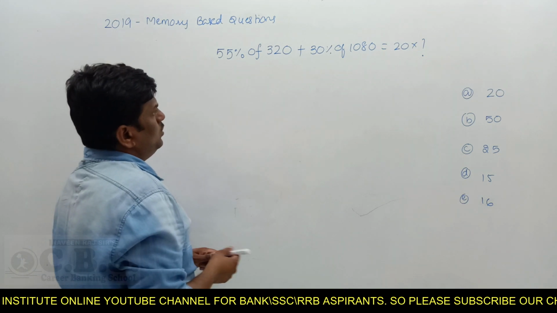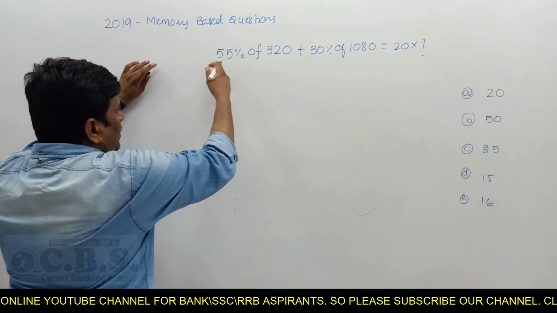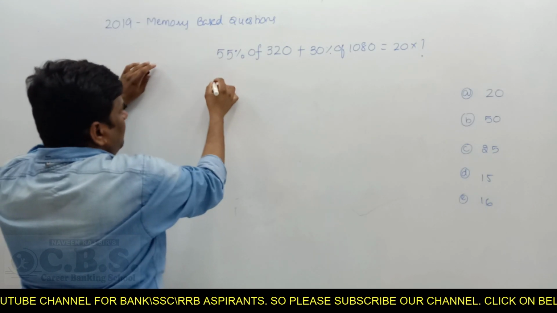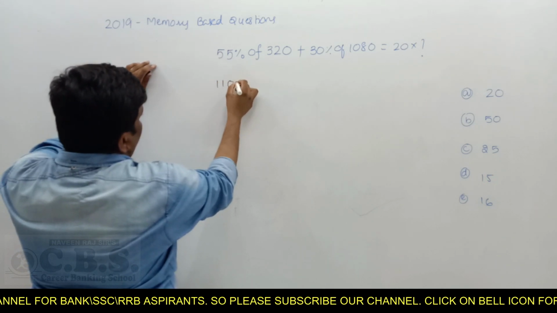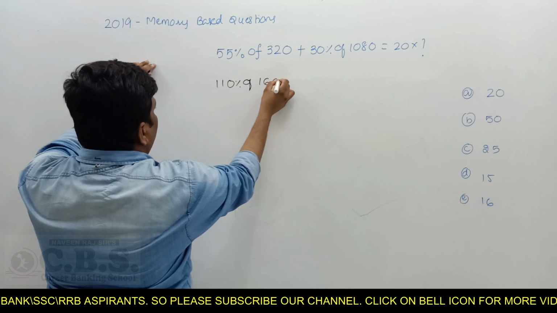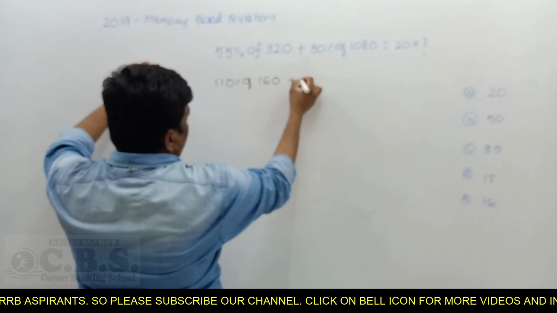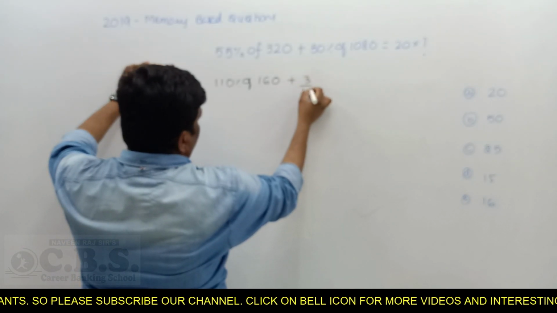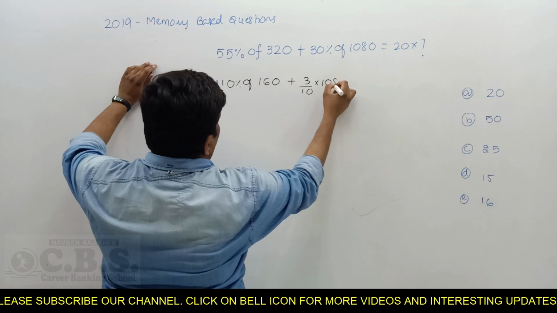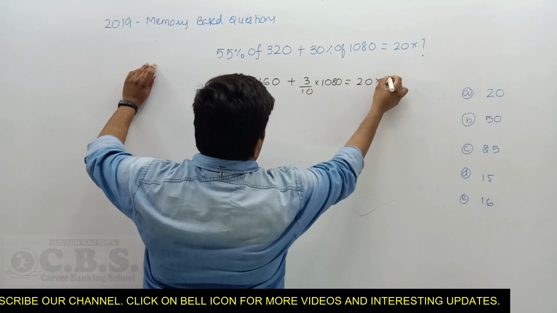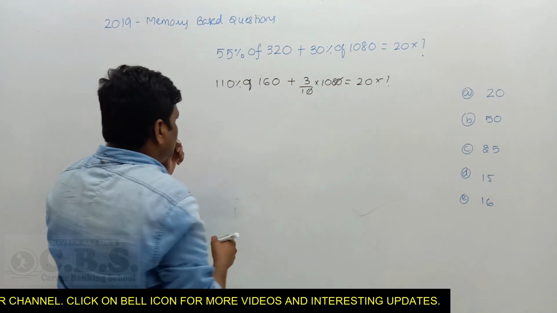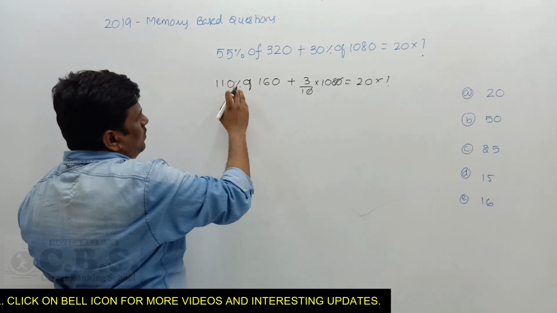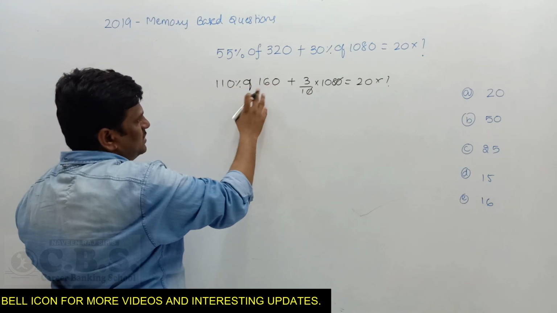55% of 320, you can do in a simple method. Do the half and double technique. I double 55%, which gives you 110 percent. If I double, I halve: 160. And 30% means what? 3 by 10 into 1080 is equal to 20 into x. Now the zeros cancel. 110% means the zeros and percent cancel.